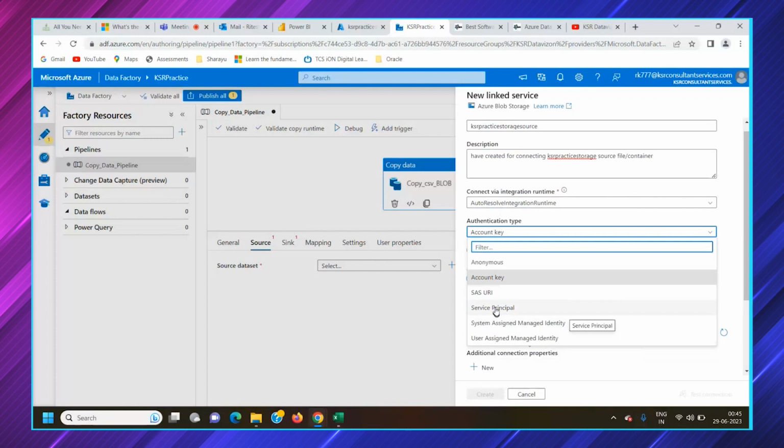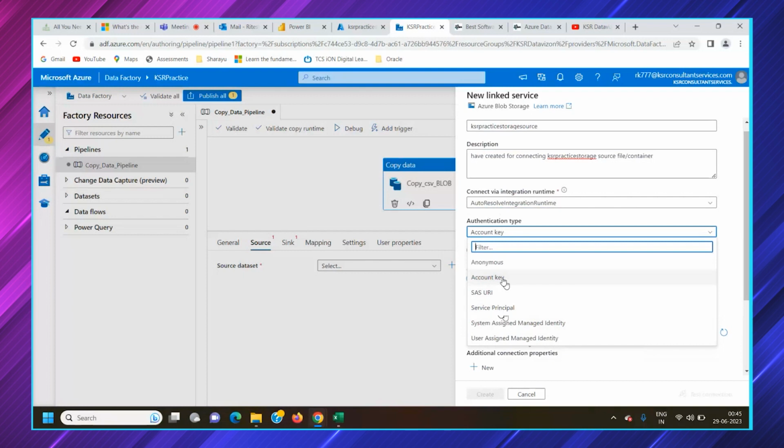in Azure Active Directory. Azure Active Directory is a different service in the Azure portal itself. You cannot share an account key with multiple people, but with the help of Active Directory, you can share that principal id with many people together. An account key cannot be given to thousands of people, it's a kind of data violation issue. But in the case of a service principal, you can share it with thousands of people in the company or any of the stakeholders. Clients can also directly access that service principal. We will create a different video on how exactly to create a service principal in Azure Active Directory and call them.